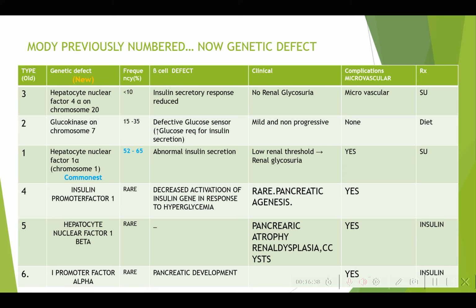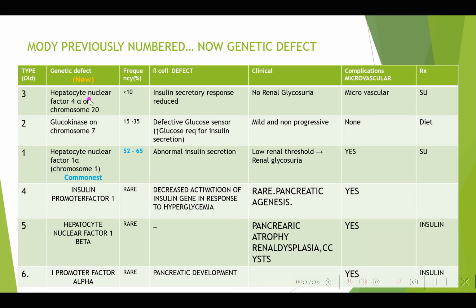So, what is the genetic defect in MODY? So you can see this table. Yes, sir. The old criteria was types 1 to 6, where type 1 was the most common type. But now they have revised that. Now the new system bases it mainly on the genetic defect rather than anything else.